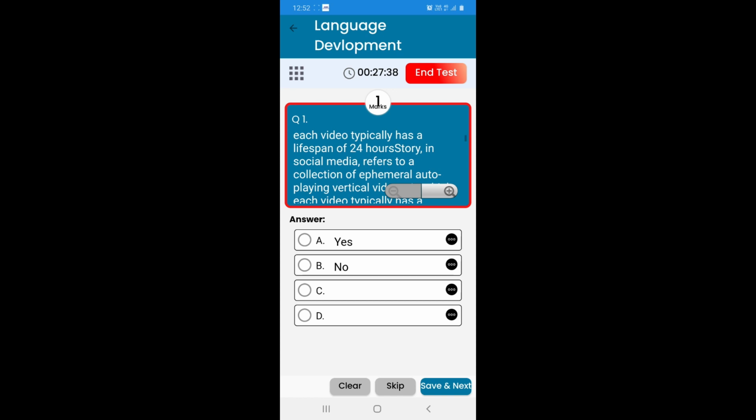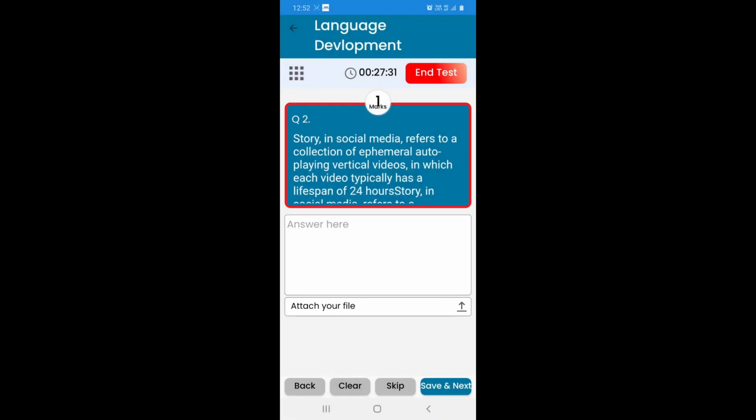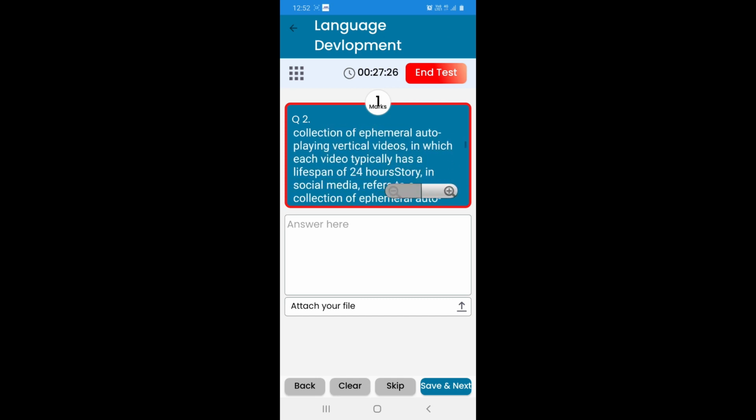When you start the quiz, for the MCQs, as we discussed, you simply have to click on the correct option. After clicking the correct option, you can click on the Save and Next button shown at the end, and you can go for the next question.